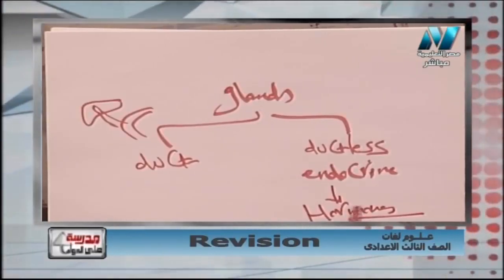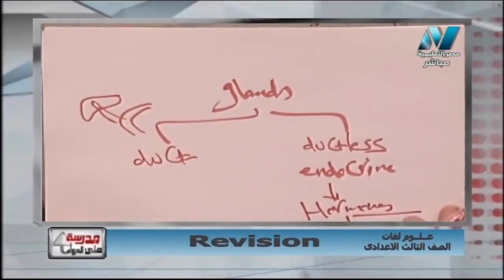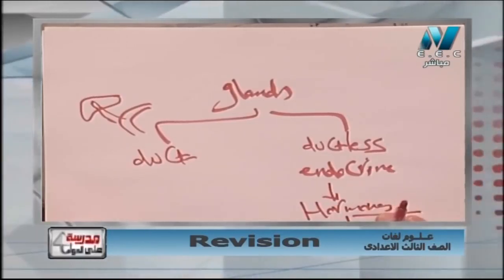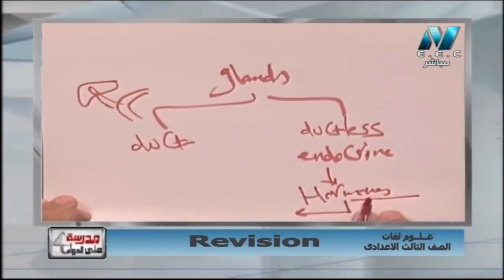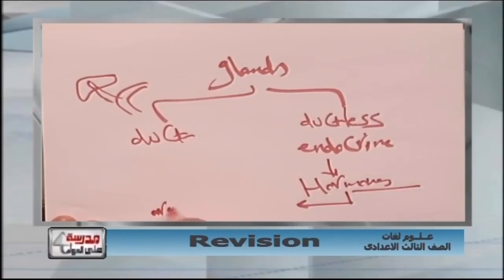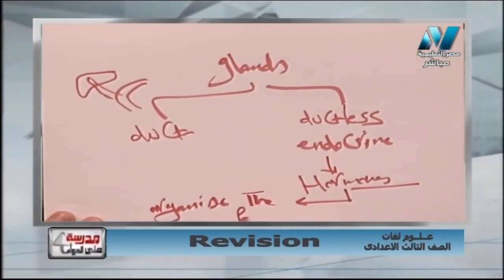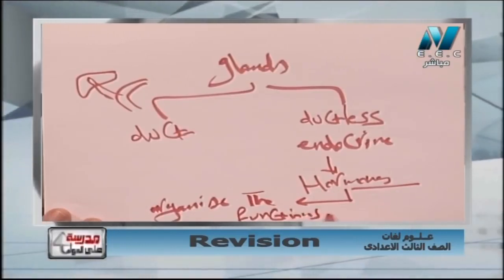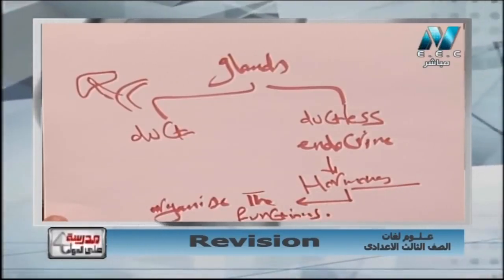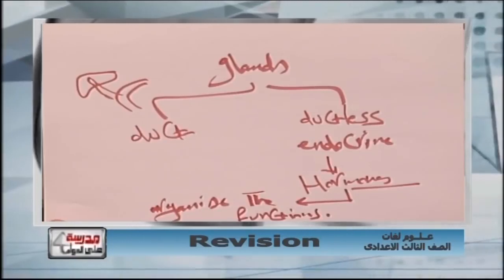مهمه جدا that secretes hormones that I can say organize all the functions، يعني هي بتنظم او بتظبط كل الوظائف الحيويه في جسمي، that organize, and that the function of the hormone organize all the functions of the body. Okay, so that we have two types of gland that are duct gland and ductless gland.